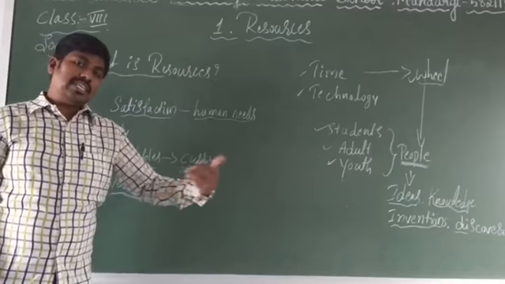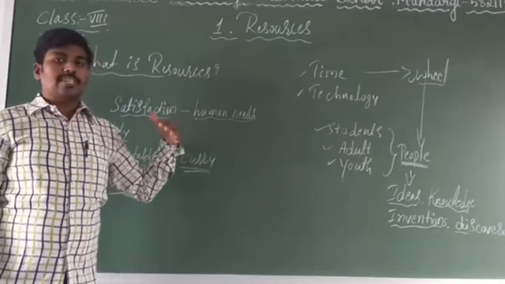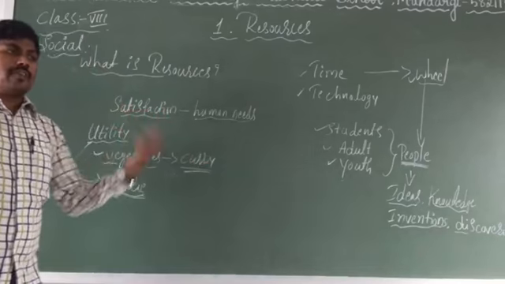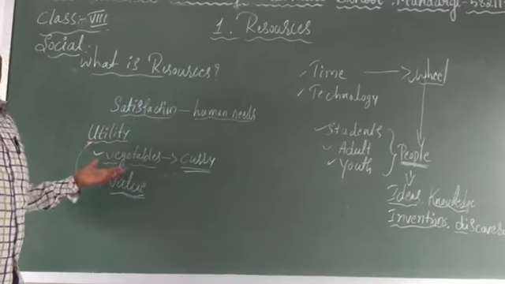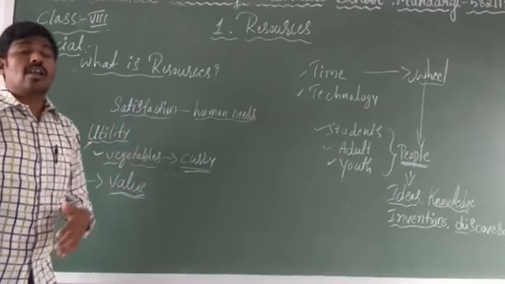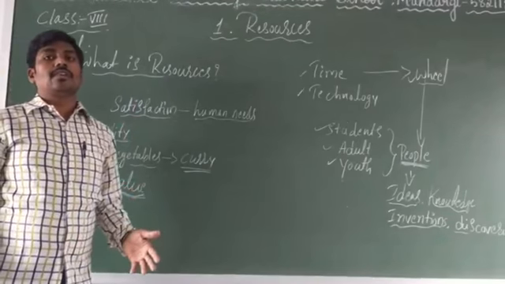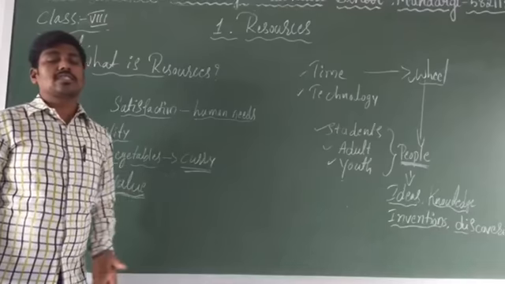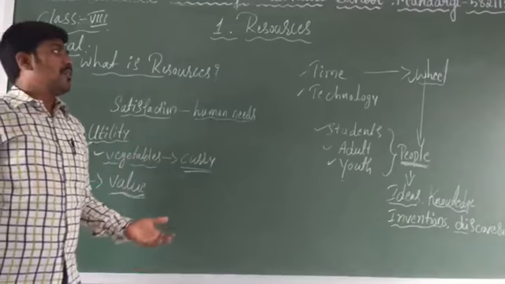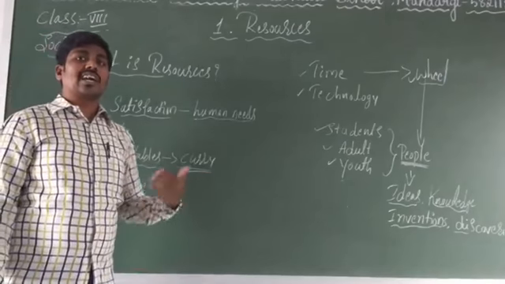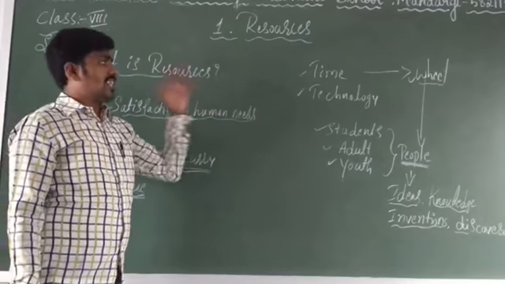The fulfillment is called satisfaction. Those from where we get satisfaction are called resources. I have taken only one example, vegetable. There are n number of resources, things and substances in the world which give us more and more satisfaction.